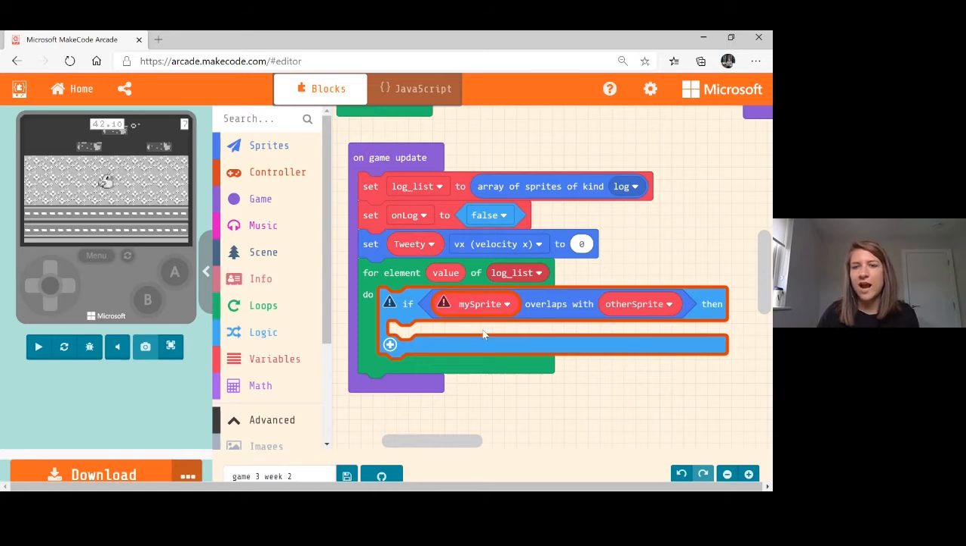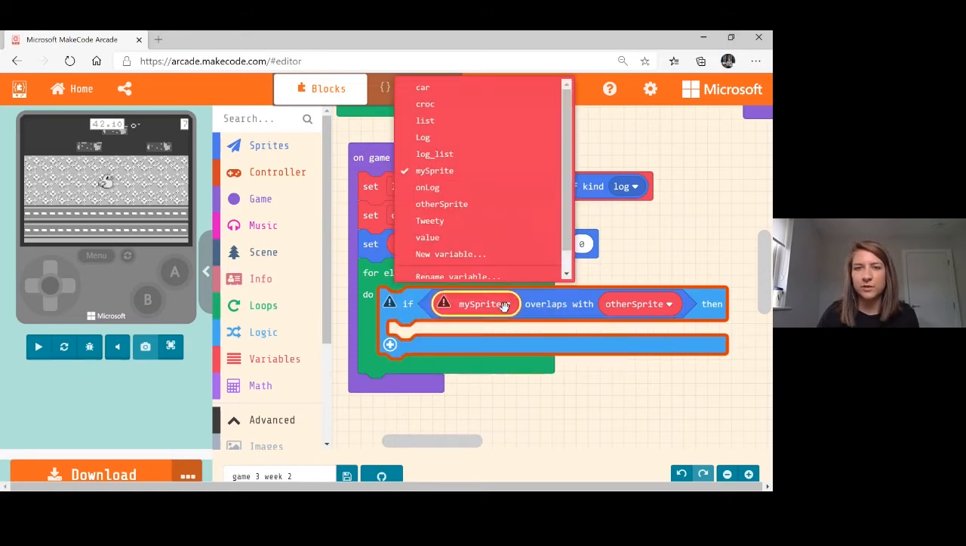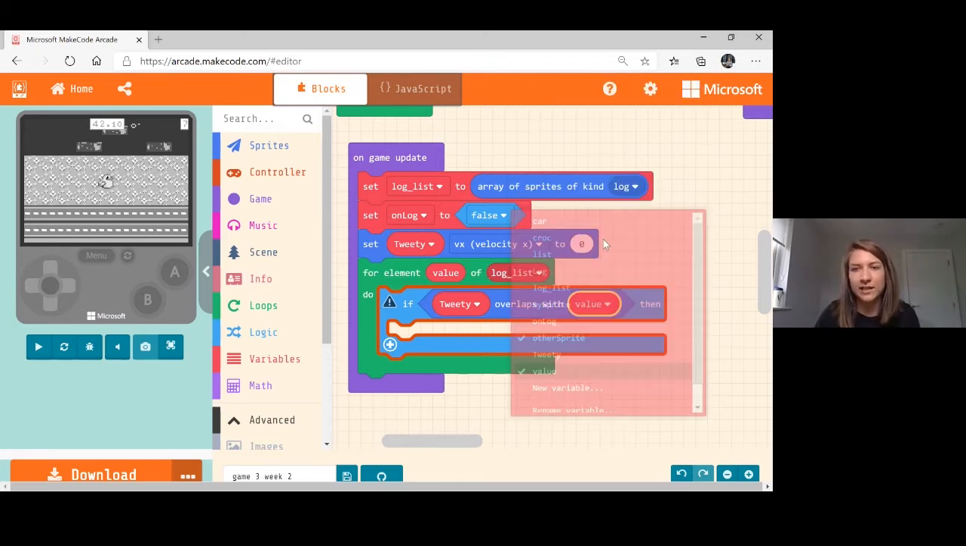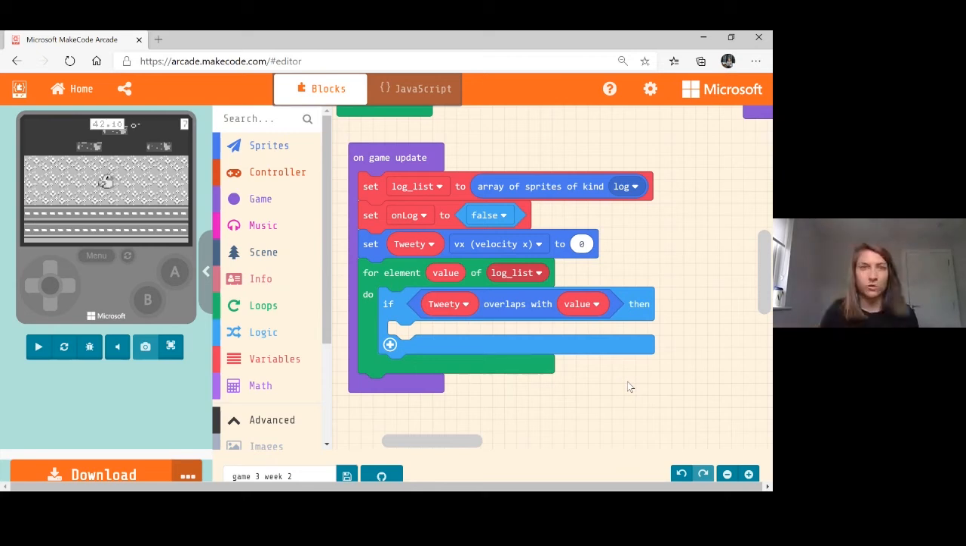And we're just going to make sure our names match. We've errors here because they don't. So we want to say if Tweety overlaps with. Now, Corey, we have to be careful here, don't we? Yeah. So Tweety is going to be overlapping with, we're not going to say log, we're talking about every single one of those logs in that array. And remember, the value is each element of the array. So if Tweety overlaps with value, which is going to be any of those logs. Is that fair enough, Corey? Yes.